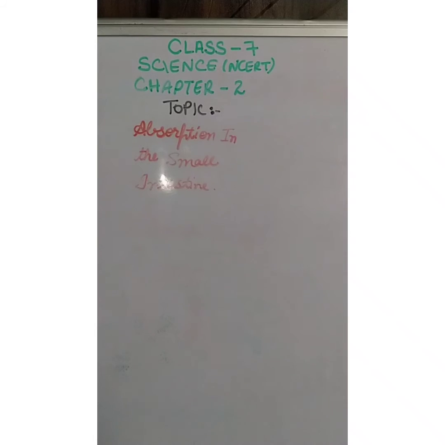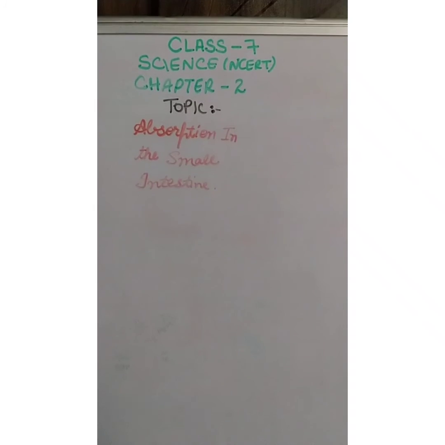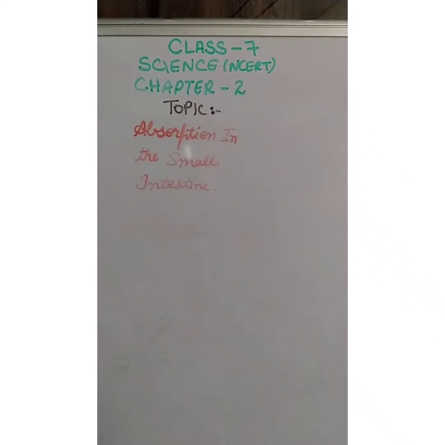So now the substances that are absorbed are transported via the blood vessels to different organs of the body where they are used to build complex substances such as the proteins which are required by our body. This is called assimilation. So this is the definition of assimilation. This is very important, and also the definition of absorption is very important.